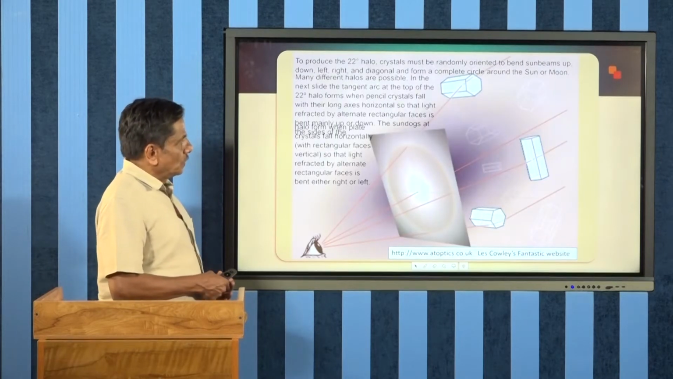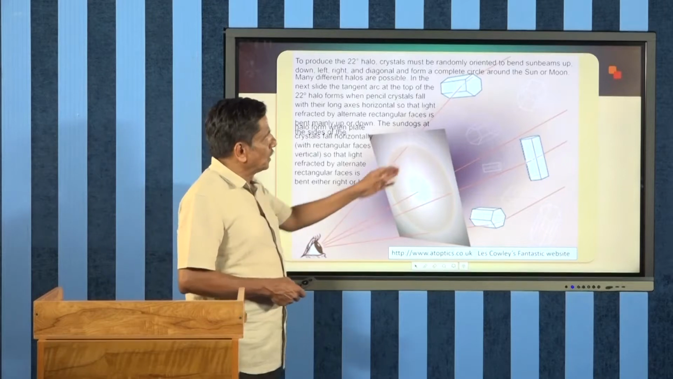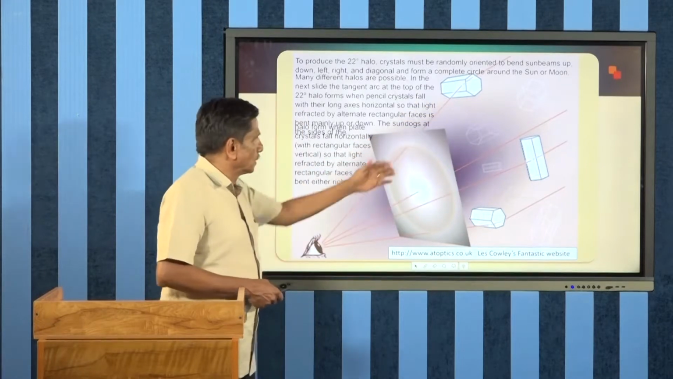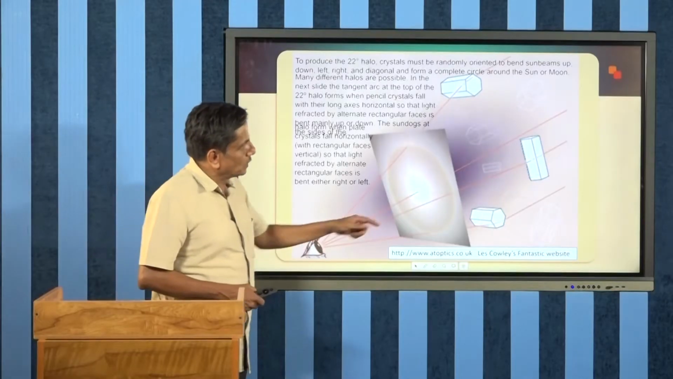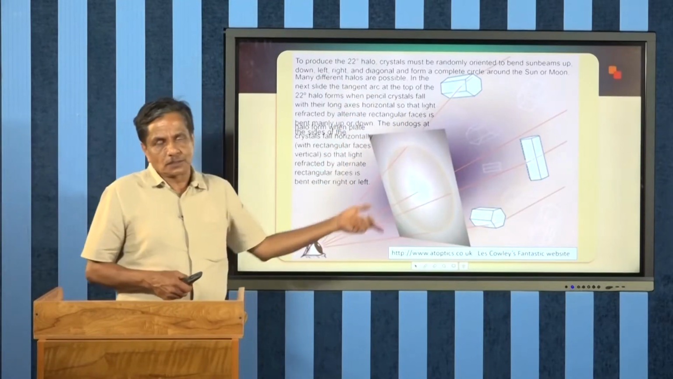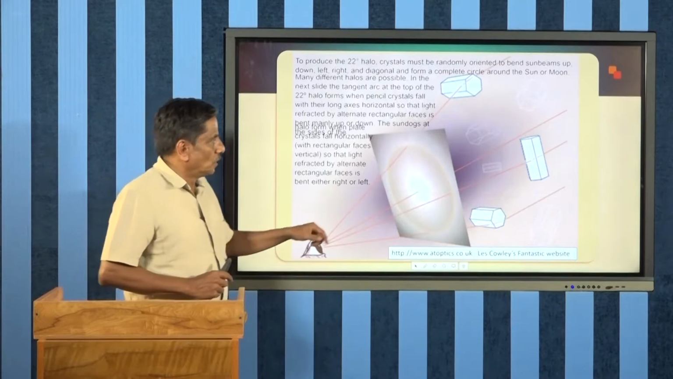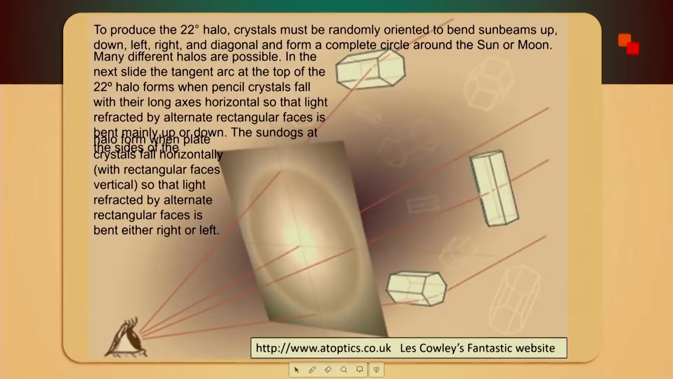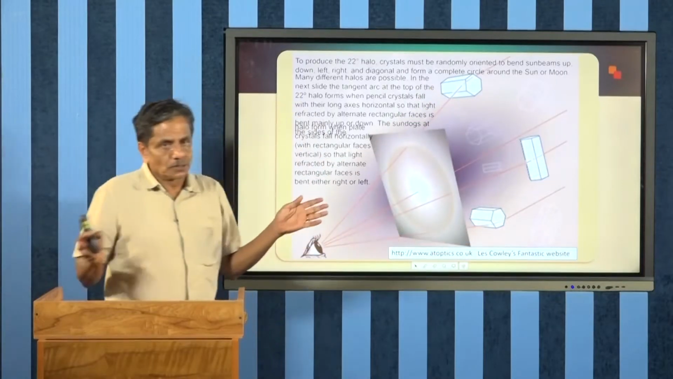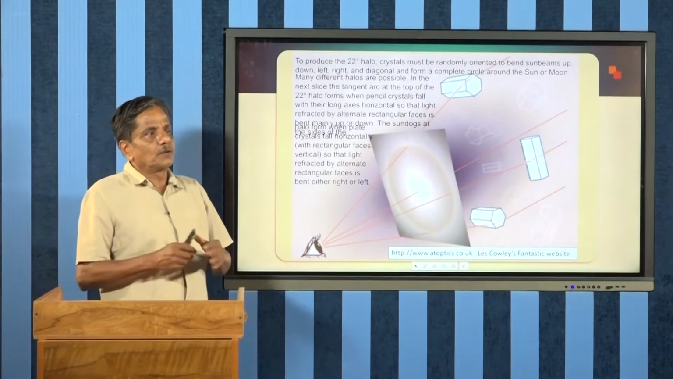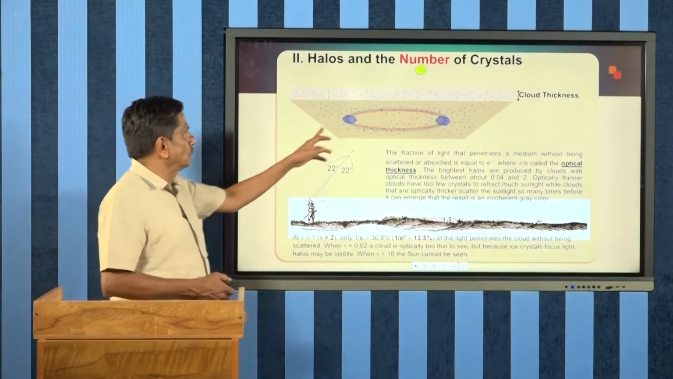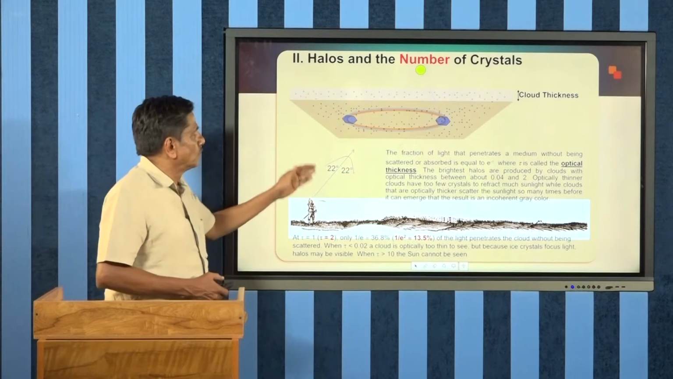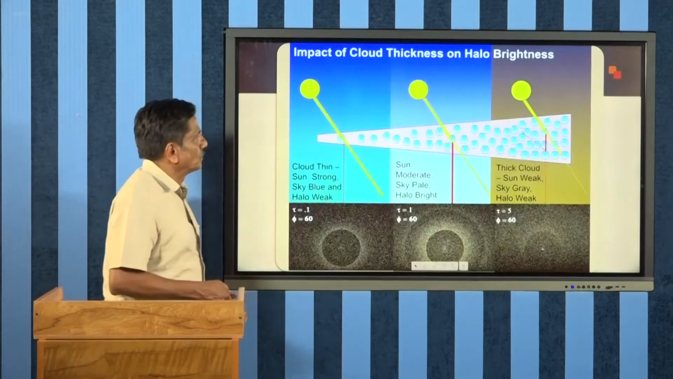Now, this is the actual situation. We have ice crystals and sunlight is coming, and if we look from here, we can see a round structure, a round halo. But since the abundance of ice crystals is more on the sides, that part will be more intense, which depends on the number of crystals.